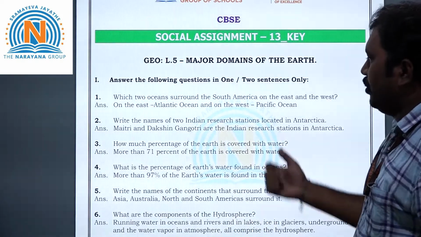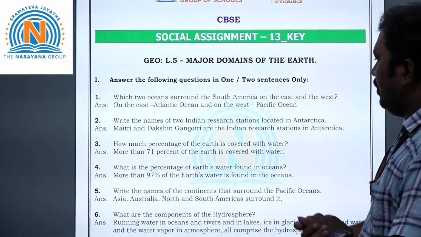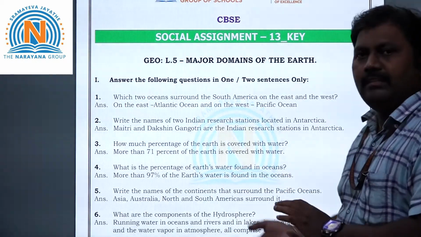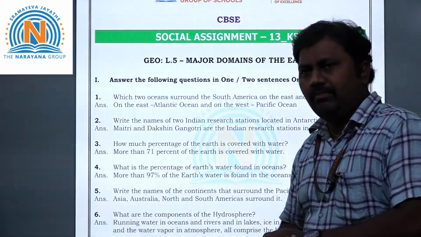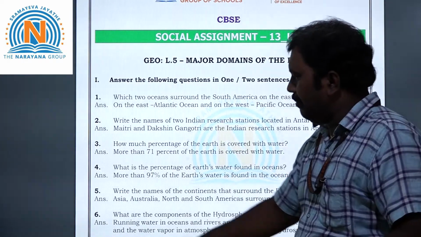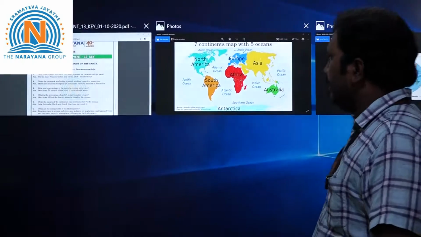Now let's take the third question. How much percentage of the earth is covered with water? The answer is 71% of the earth is covered with water. By seeing the map also we can say the answer. See here.